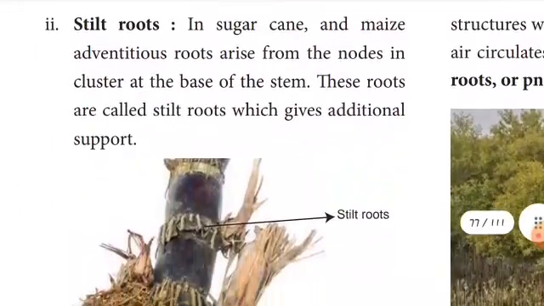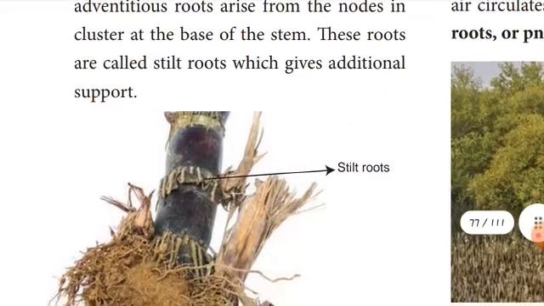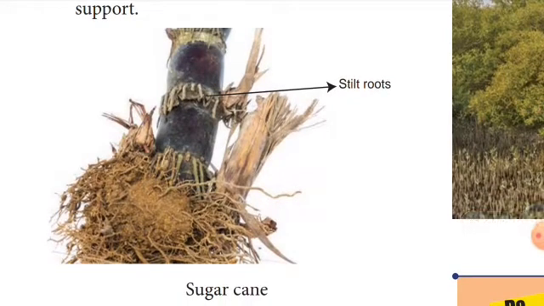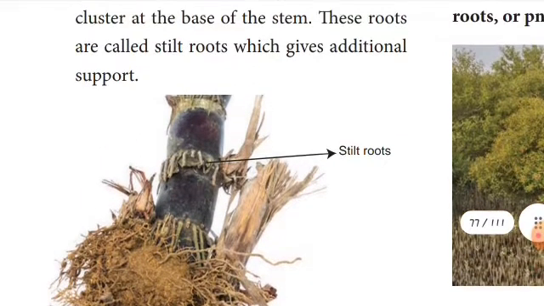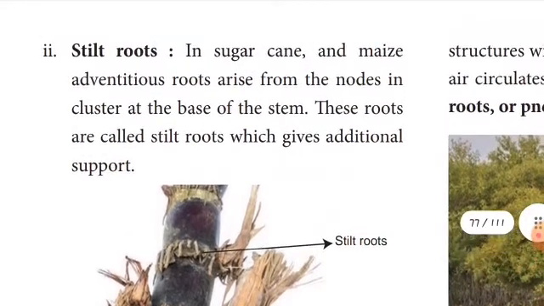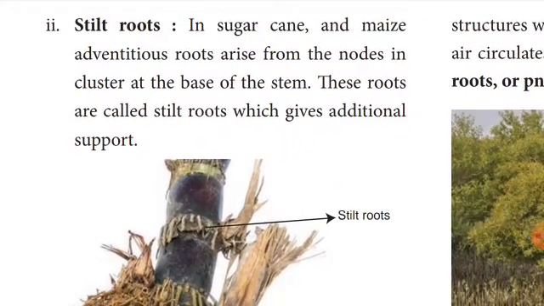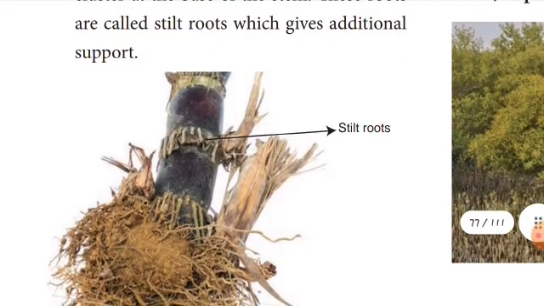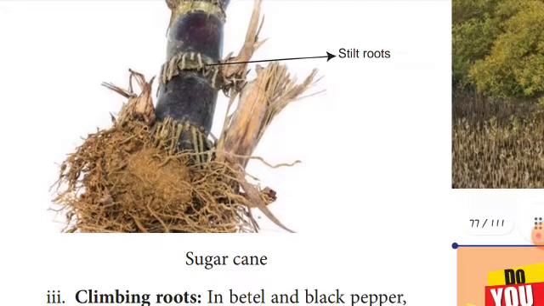The next one is stilt root. You see the diagram, children? This is sugar cane. See the stilt roots, children? How many of you like sugar cane? All of you like sugar cane, children. It's very sweet. In sugar cane and maize, the adventitious roots arise from the nodes in clusters at the base of the stem. These types of roots are called stilt roots, which give additional support to the plants. This is clear to you, children?